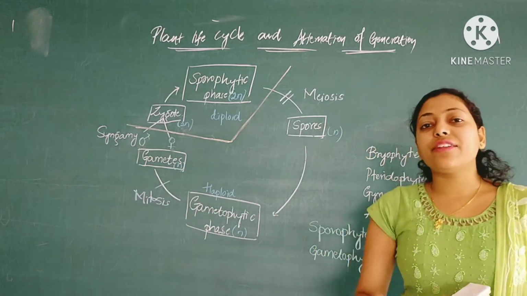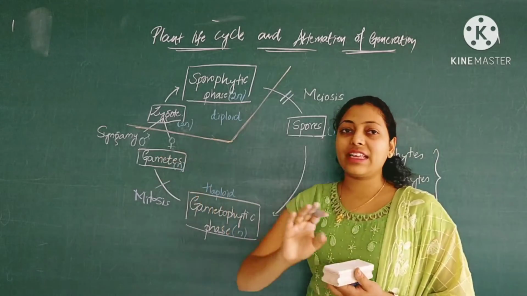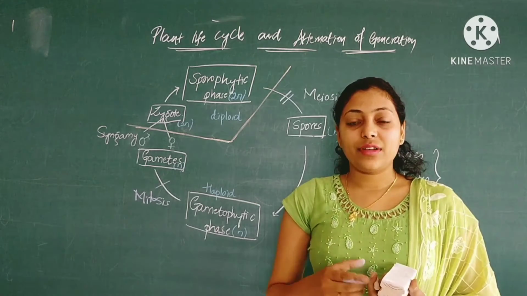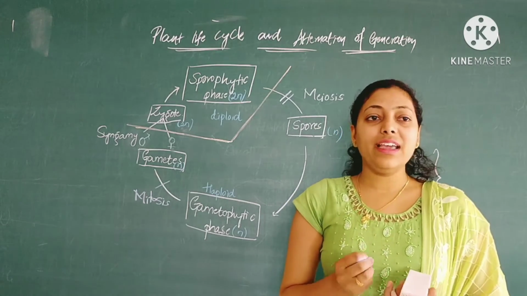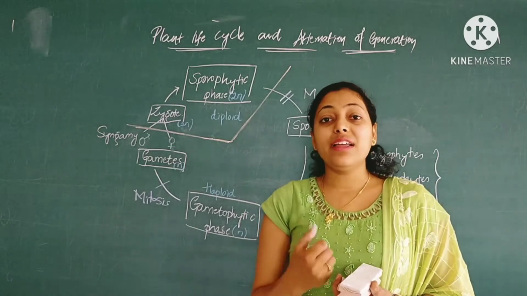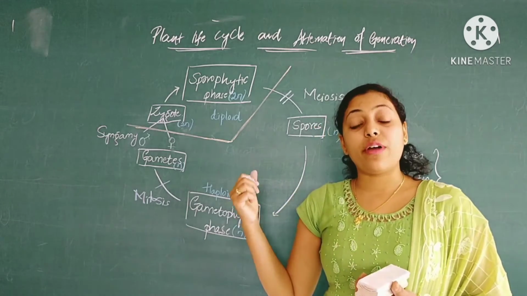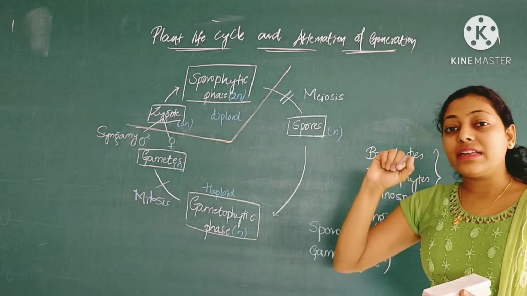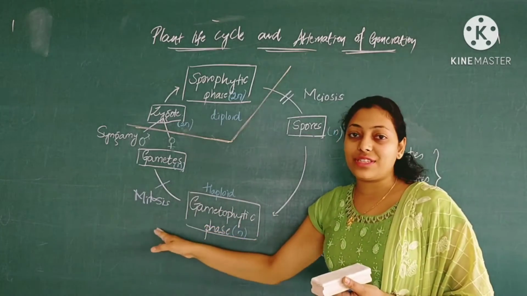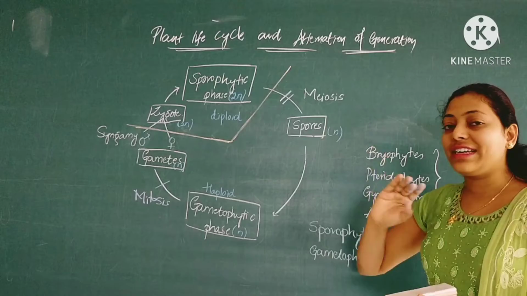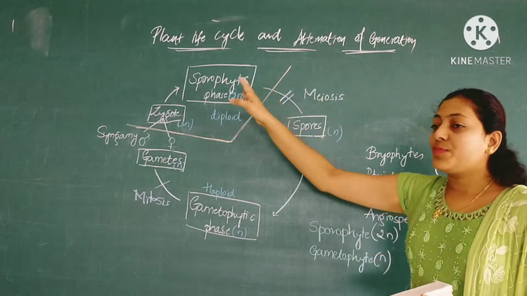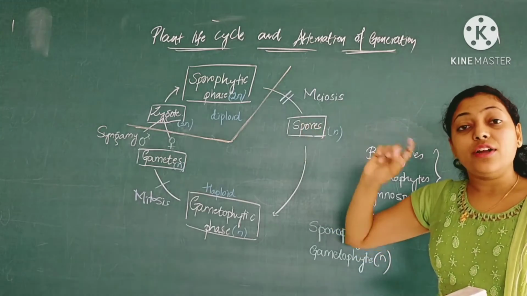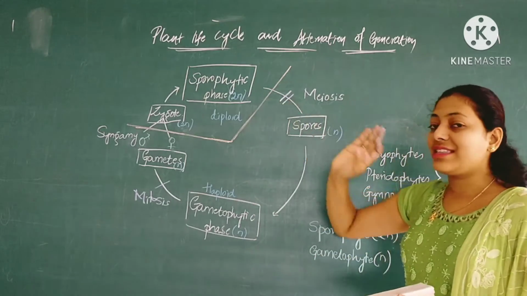Okay, so here another confusion is that in case of normal animals we study that gametes are produced by meiosis. Even in case of the majority of animals, the gametes are produced by meiosis. But here it is quite opposite when you come to the plant kingdom. In the plant kingdom, gametes are produced only with the help of mitosis, because we have already seen one meiotic division wherein the sporophytic phase produces spores, and spores are haploid in number, and that's why to form the haploid set of chromosomes, meiosis takes place.